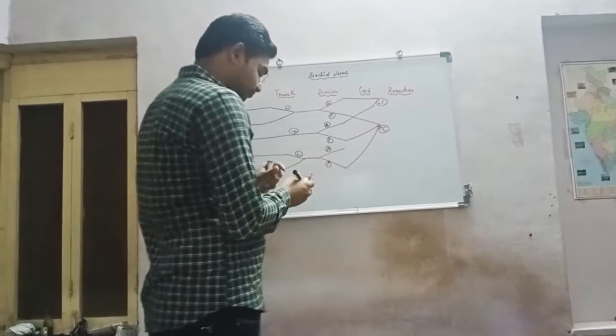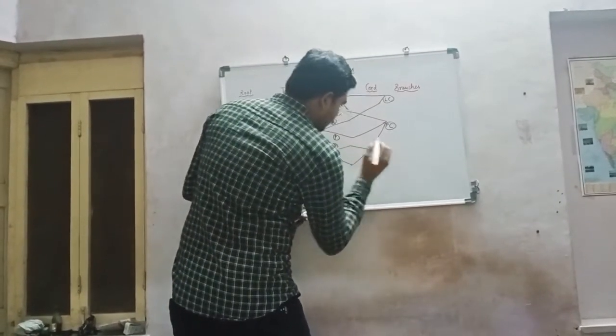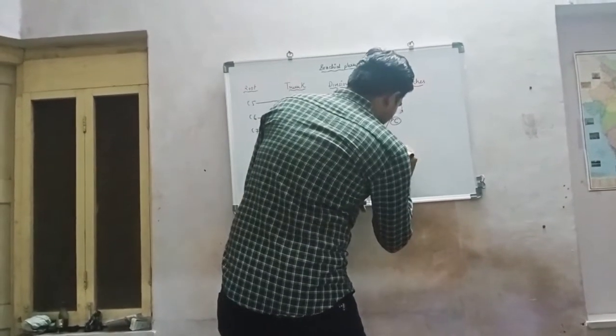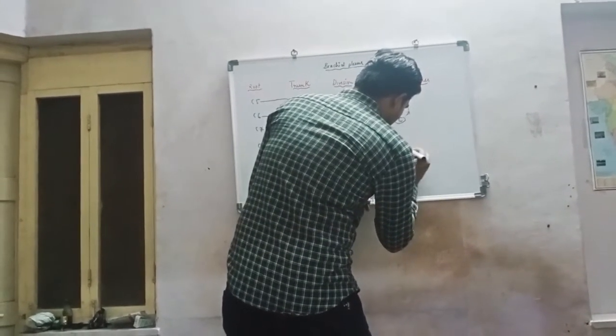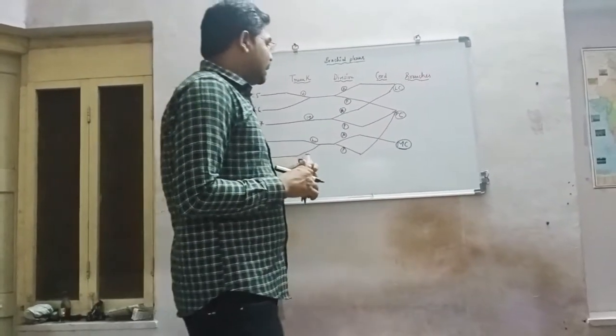And the remaining anterior division of the lower trunk forms the medial cord.